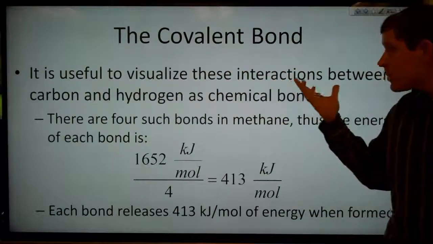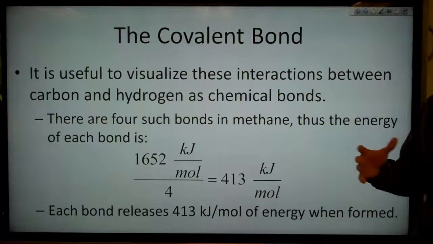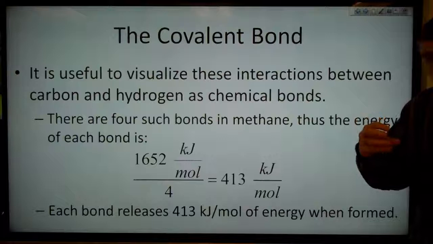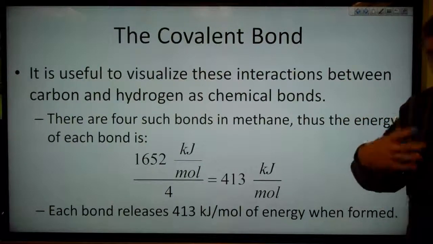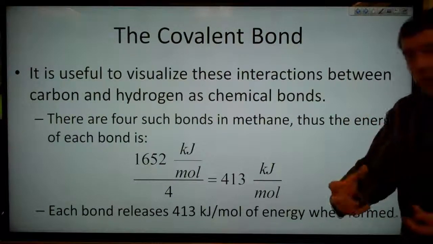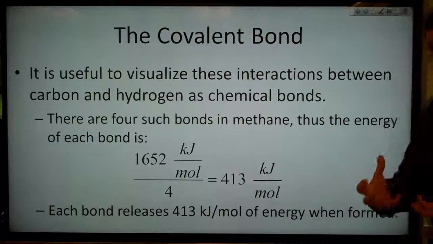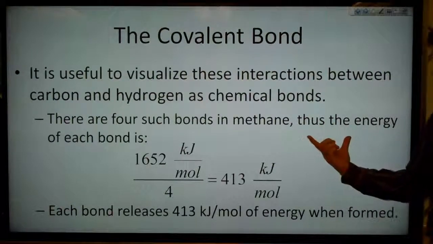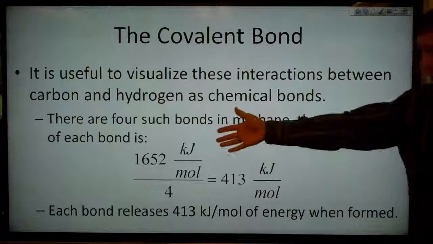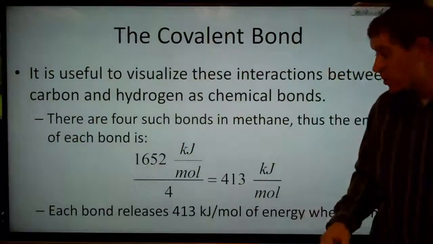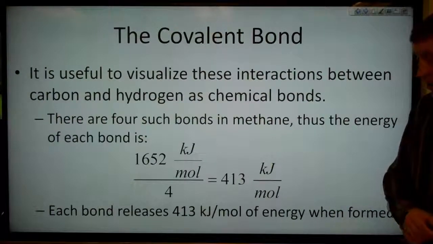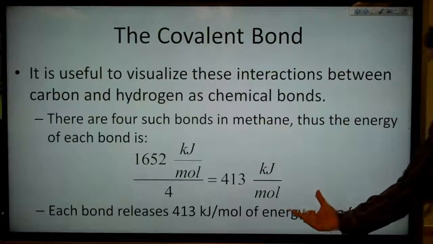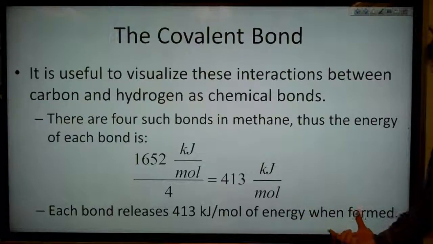So it's useful to visualize these interactions between carbon and hydrogen as chemical bonds, but really it's just a force of attraction there. That force of attraction allows this energy to be released. That energy being released is what we call a bond. So there are 4 of these such bonds in methane, and thus the energy of each bond is the 1652 kilojoules per mole divided by 4, so 413 kilojoules per mole. So we say that each bond releases 413 kilojoules per mole of energy when we form it.